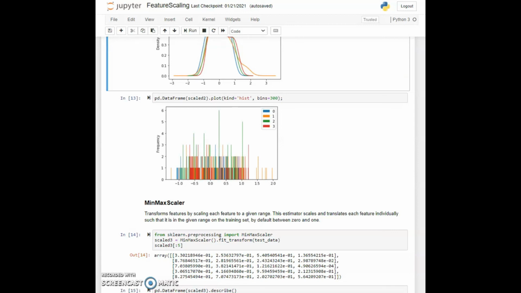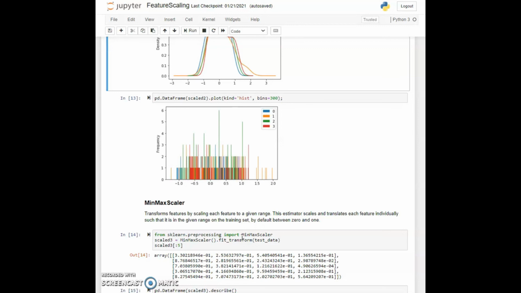It also allows us to use techniques such as the decomposition technique that depend on the data values being positive, because when you use this min-max scaler, it keeps all of the values within a specified range, by default the range of 0 to 1. So these would all be positive values.